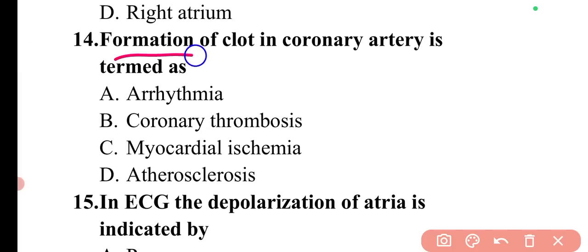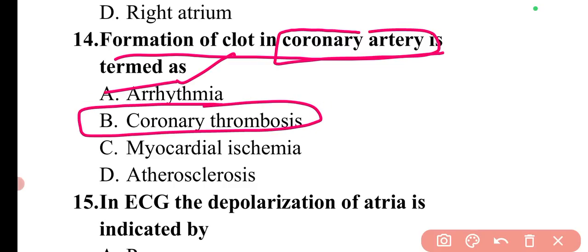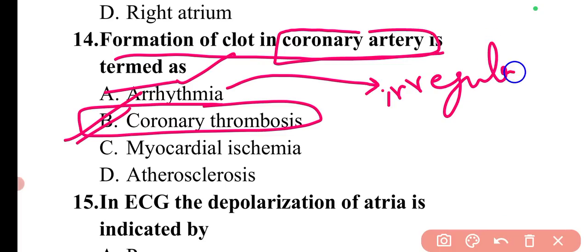Next question is, formation of clot in coronary artery is termed as. So if there is a clot formation in the coronary artery, this condition is known as coronary thrombosis. So here option B will be the correct answer. If I talk about arrhythmia, it is simply the irregular heartbeat.